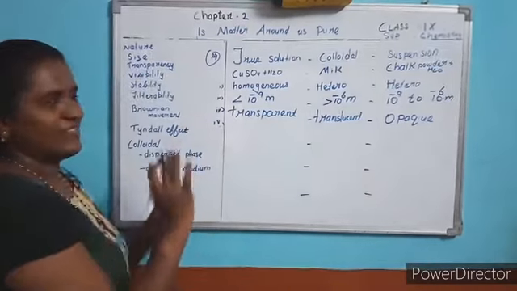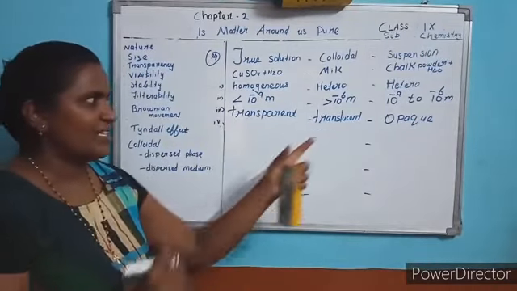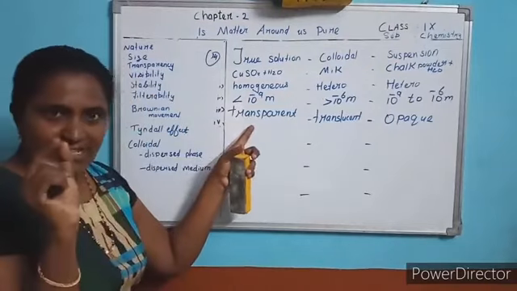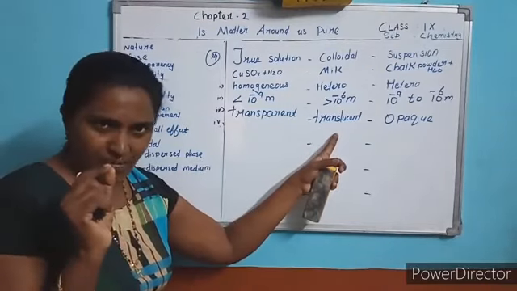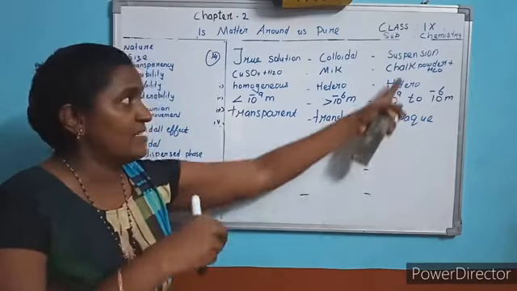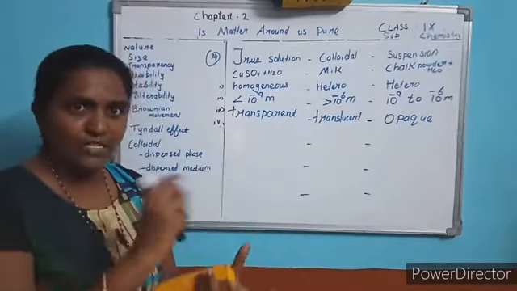Same, both are the same. It is visible. Okay, it is also partially visible. It is invisible, and the remaining small size you cannot see. The size of the particle you can see partially. The size of the particle settles down. That means chalk powder, after adding to the water, settles down.